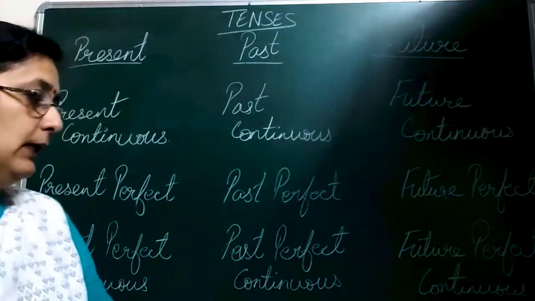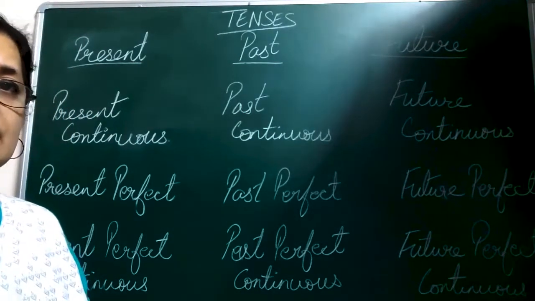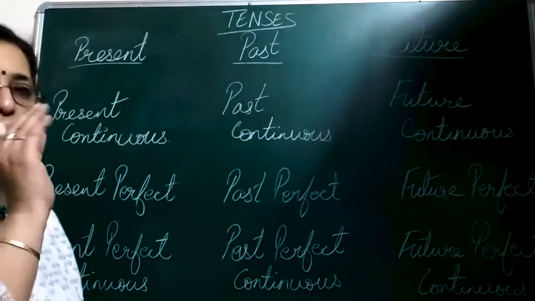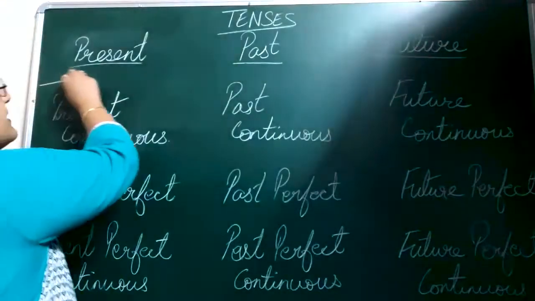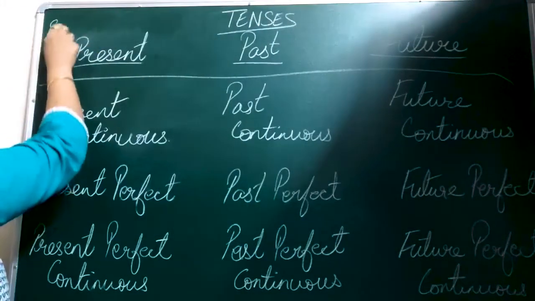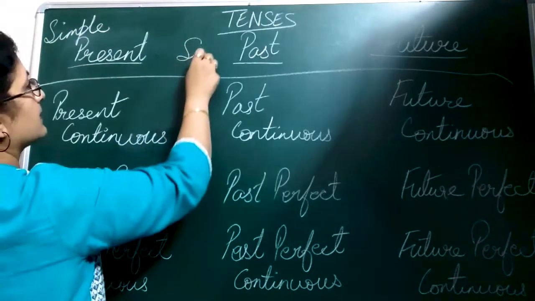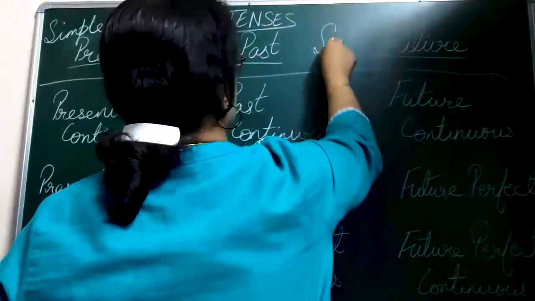Okay children, now since these are plenty of them and all 12 of them to be discussed, let me pick them up in different slots. The first slot that I'll be picking up for explanation to you is your simple present, past, future. Well, I didn't mention this is simple present, this is simple past, and the last one is simple future.